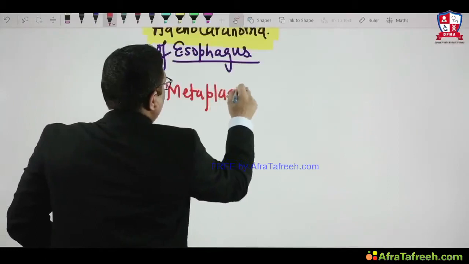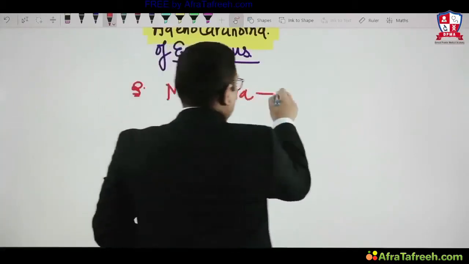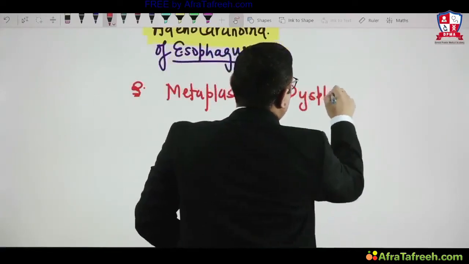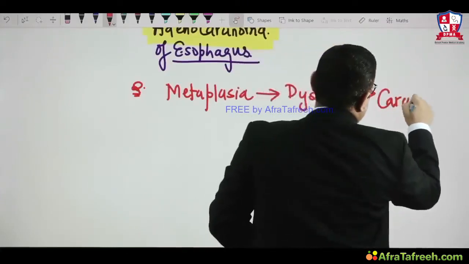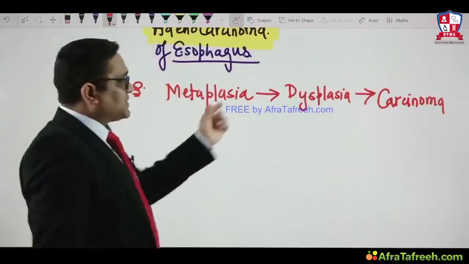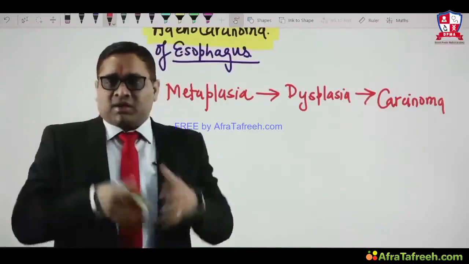Metaplasia is dangerous because it carries a risk for cancer transformation, right? So what is that route? Metaplasia will undergo dysplasia, and then dysplasia will go to carcinoma, right? So that is the important thing we have to understand: metaplasia, dysplasia, carcinoma. That is what is given in our standard textbooks also.